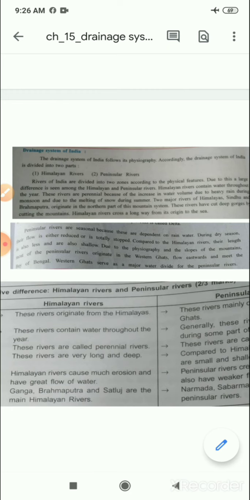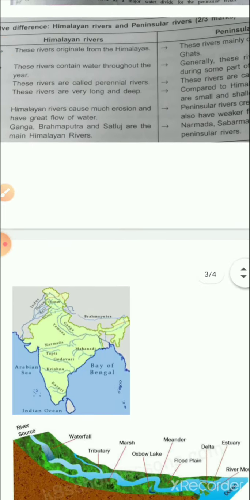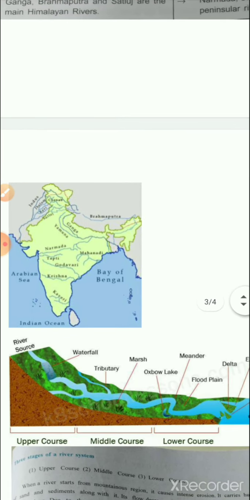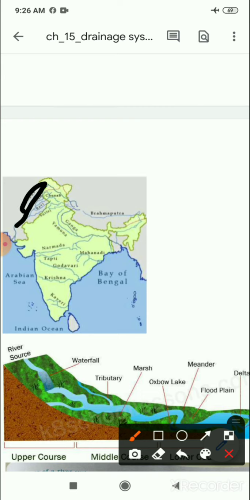Two main rivers of Himalaya, Sindhu and Brahmaputra, originate in the northern part of the mountain system. These rivers have cut deep gorges by cutting the mountains. Himalaya rivers cross a long way from their origin to the sea. You know the three main rivers of Himalaya: one is Indus, the main Sindhu river, second is Ganga, and third is Brahmaputra.